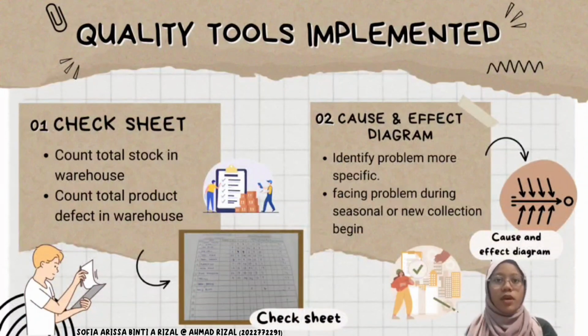As an example, when the customer complaint arise, decrease of productivity or defect product increase, and many more. Usually, they will face many problems during the seasonal or new collection begin because customer order will increase at that time. So, by using this tool, they can systematically handle the problem by each category because the problem can happen by their own staff and it also can come from their customers, such as during the quality check. There are many defect parts from the product or customer are not satisfied with the product they receive.